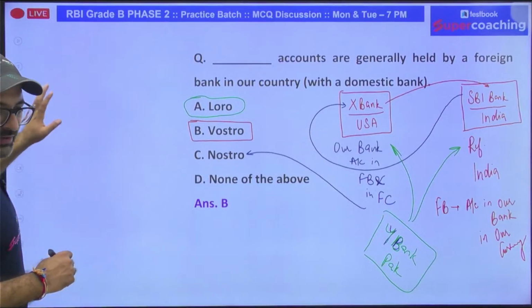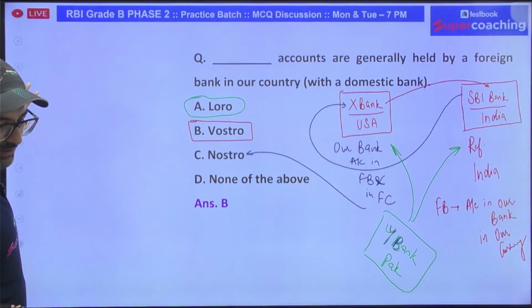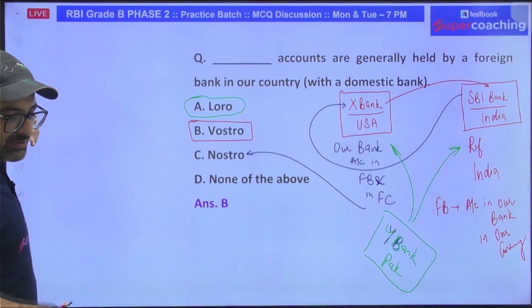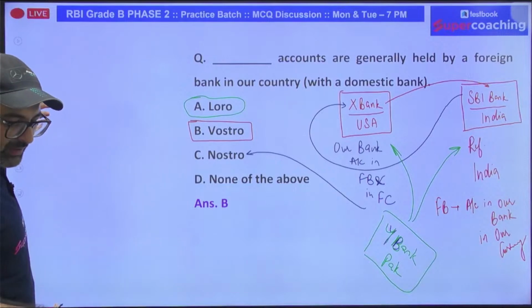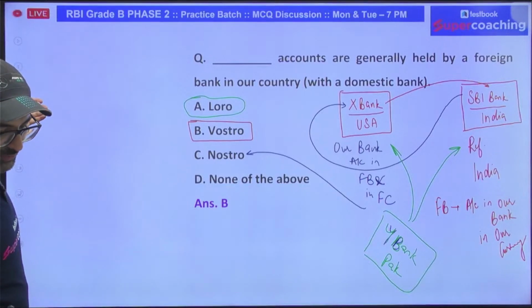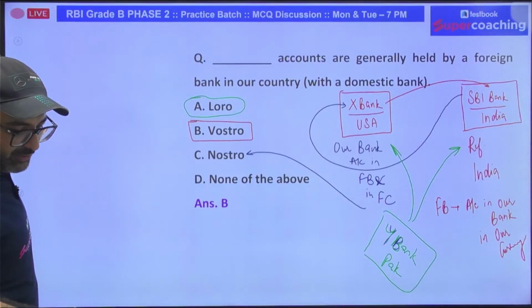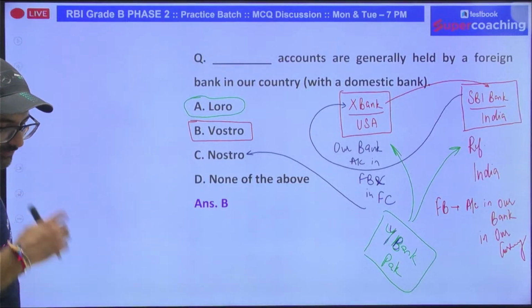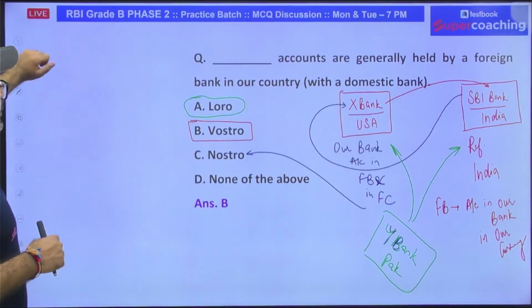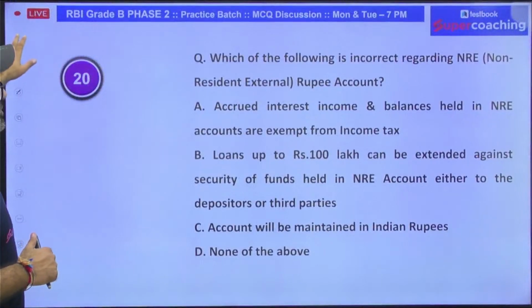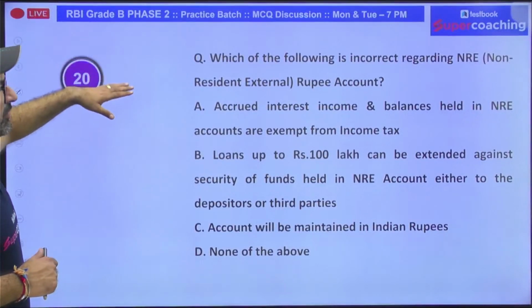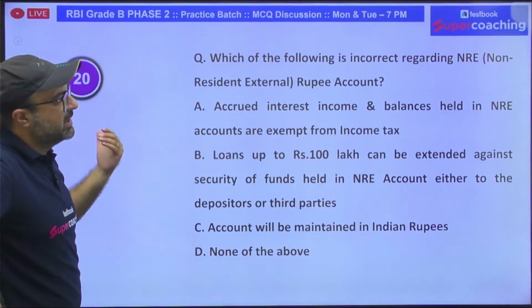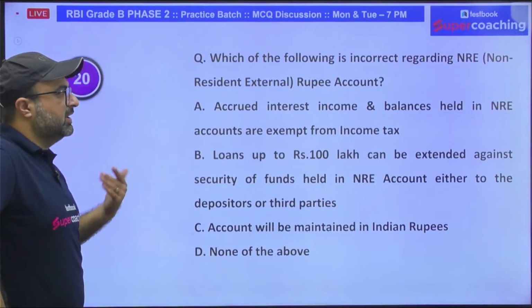I'll give you one more question on the same, where you will be applying the same content which I have just discussed, and I'm pretty sure you will be in a position to answer this question. Moving to next question. Which of the following is incorrect with respect to NRE, that is non-resident external rupee account?